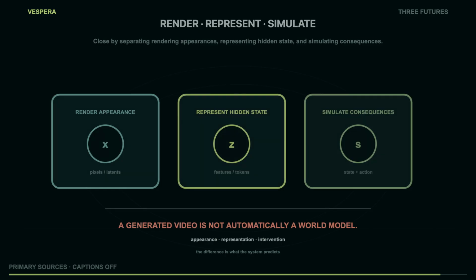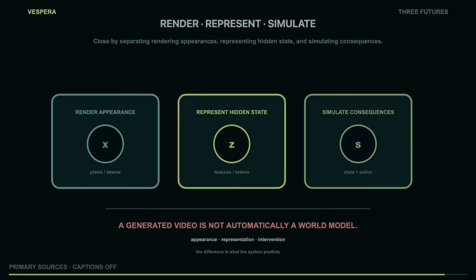A generated video is not automatically a world model. A video generator can make a door explode beautifully. A world model should remember there used to be a door. It becomes part of a world model story only when the action loop, persistent state, and limitations are real parts of the system rather than captions we added after the render.